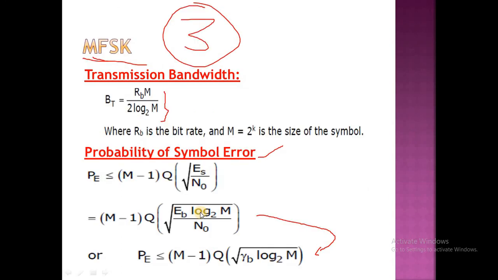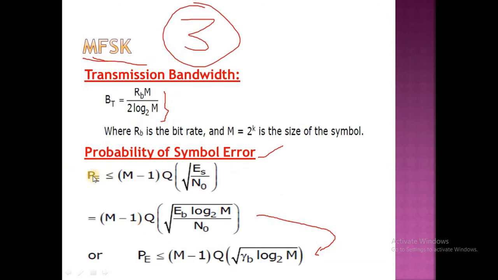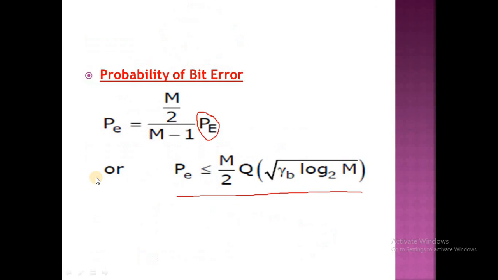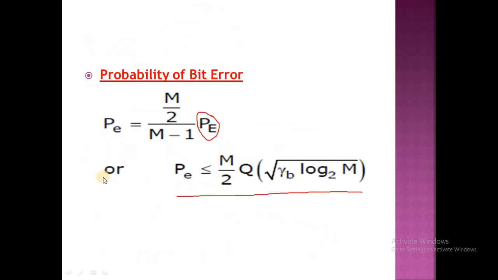So observe, guys: for the probability of symbol error we consider the capital E in the suffix, and in case of a bit error we have the small e. It is the main difference between the bit error and the symbol error.